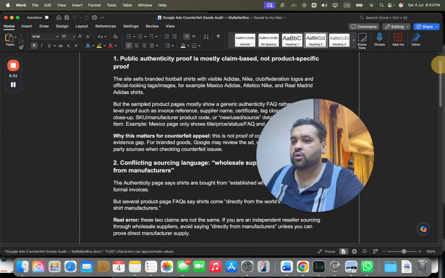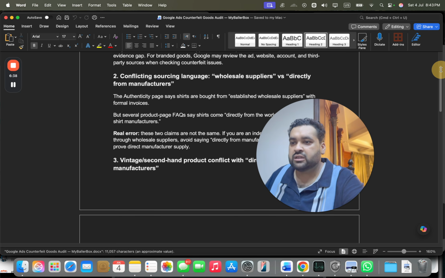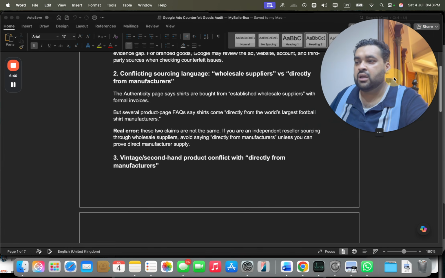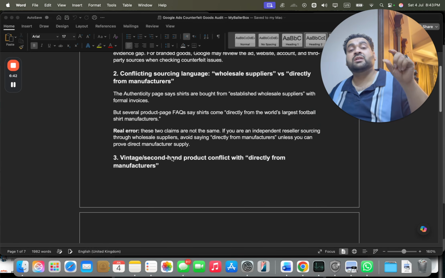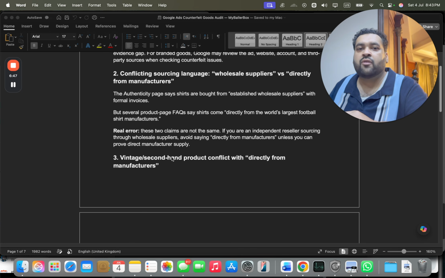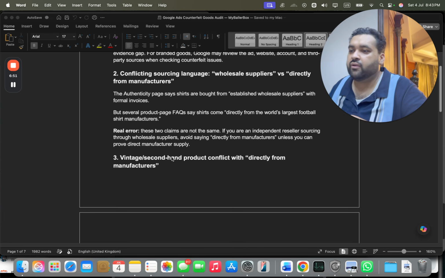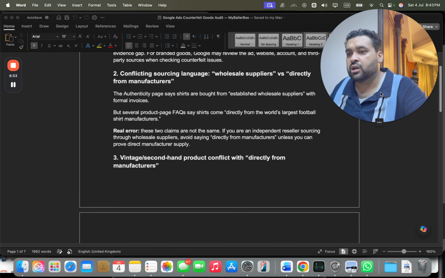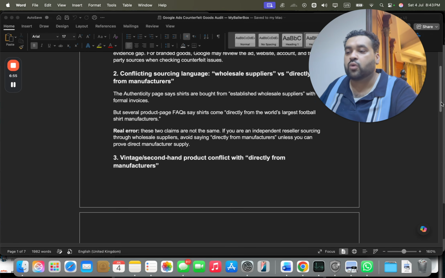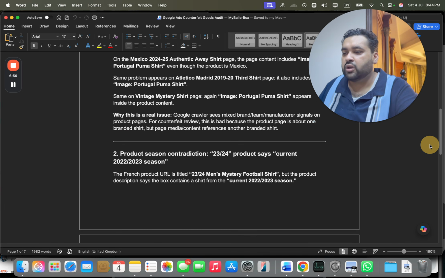You can see over here the authenticity proof still needed an update, and there was conflicting sourcing language: wholesale suppliers versus directly from manufacturers. Even these small words can cause suspension. If you say you buy from a wholesale supplier on one page, and on another page you write that we buy directly from manufacturers, this itself creates confusion. So we need to go with one wording. You can see small to small details, small to small errors over here.